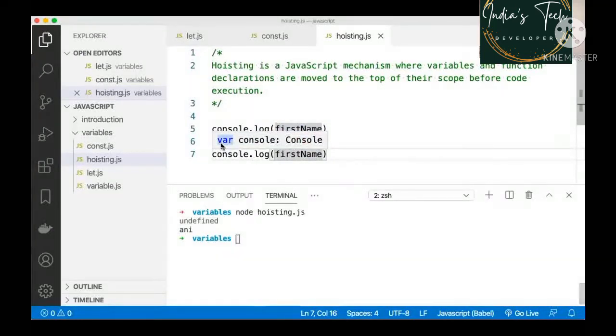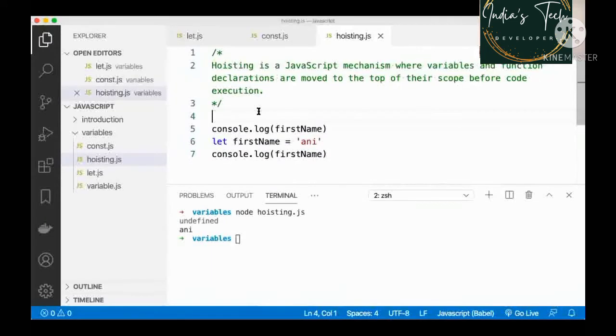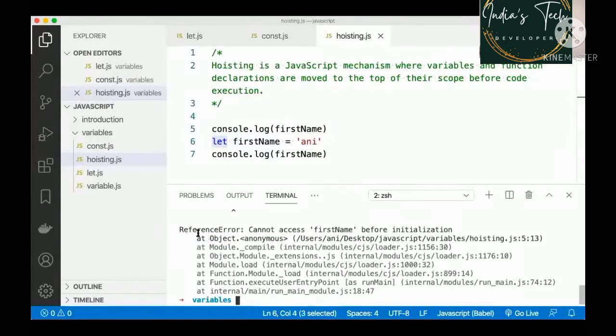What happens if you come back to declaring the variable with the let keyword? Remember what we spoke about the differences. Variables with the var keyword get hoisted, let and const do not get hoisted. That means though if I declare a variable with let, it is not going to move to the top of our scope. So if I run the same file, you can see that it now throws me a reference error.